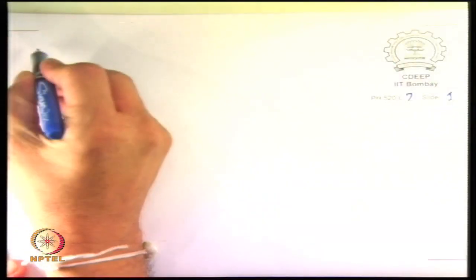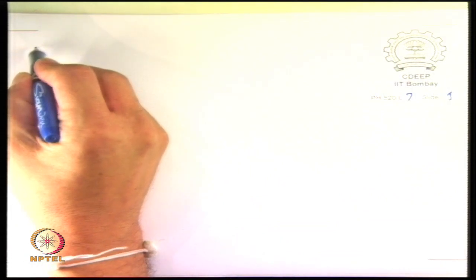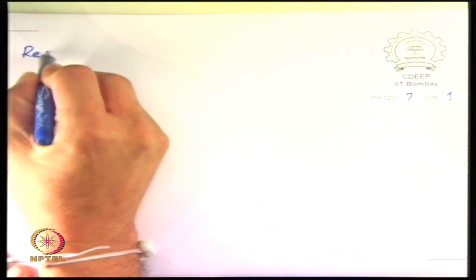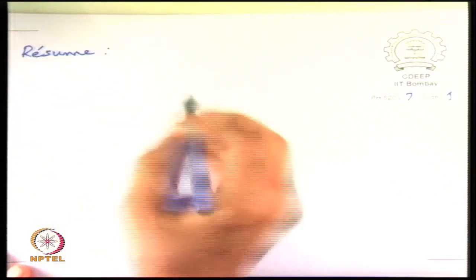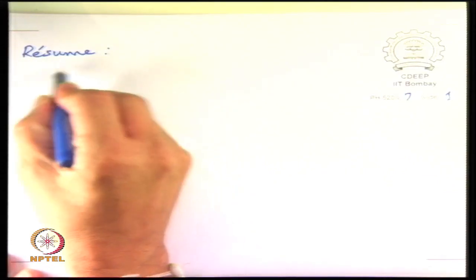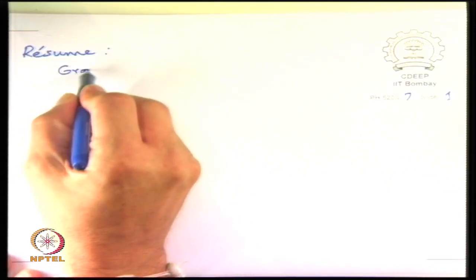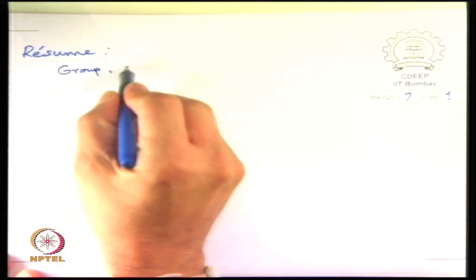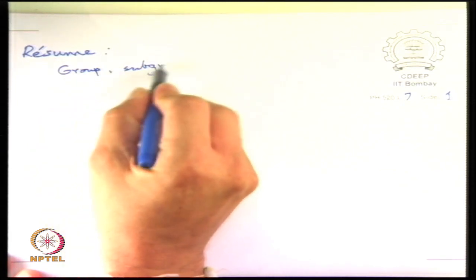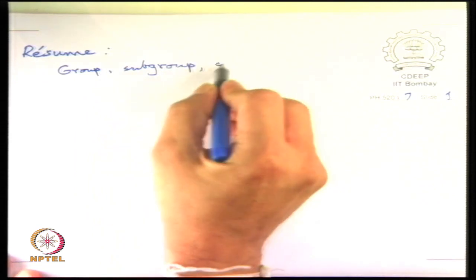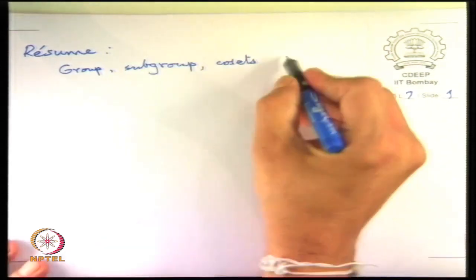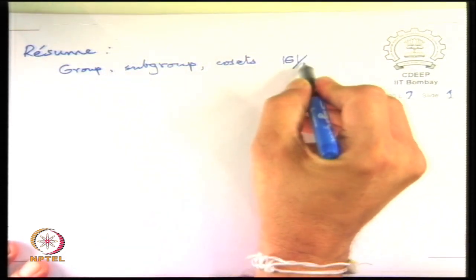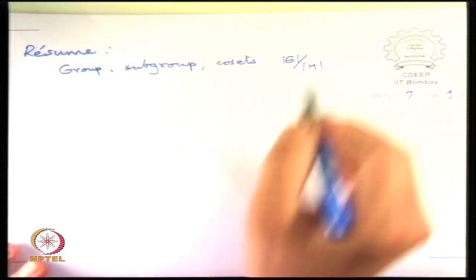So let us just try to gather all the things that we have been studying. The early parts were of course group, subgroup and coset spaces, and Lagrange's theorem, where the ratio has to be an integer.